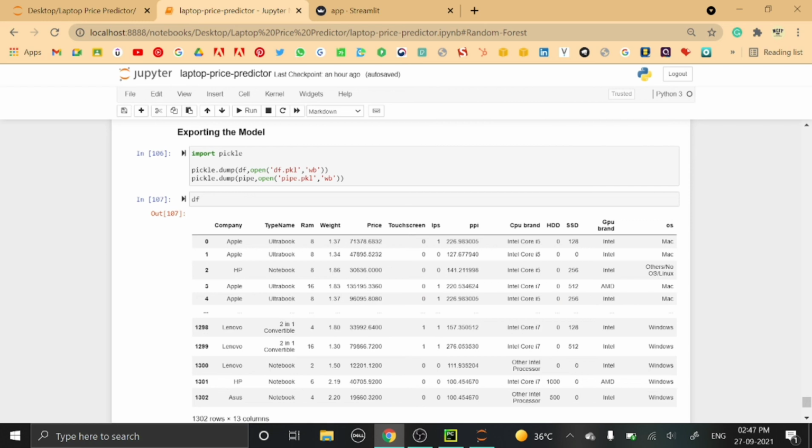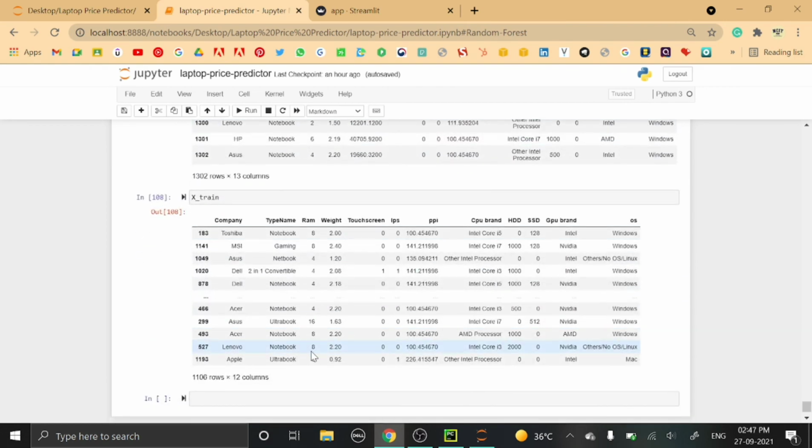After that, I am exporting the model. I have imported pickle, and after importing pickle I am opening the DF and pipe in write binary mode. So this is the DF and this is the X train on which training will be performed.